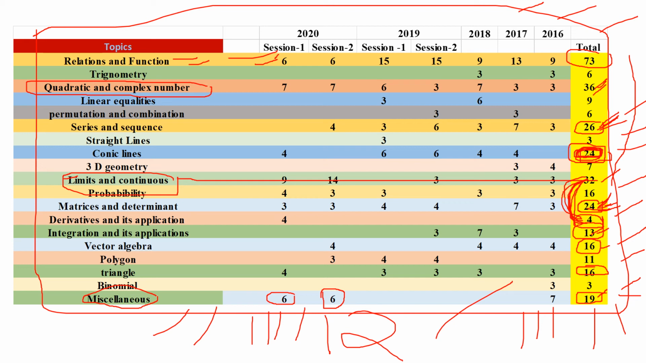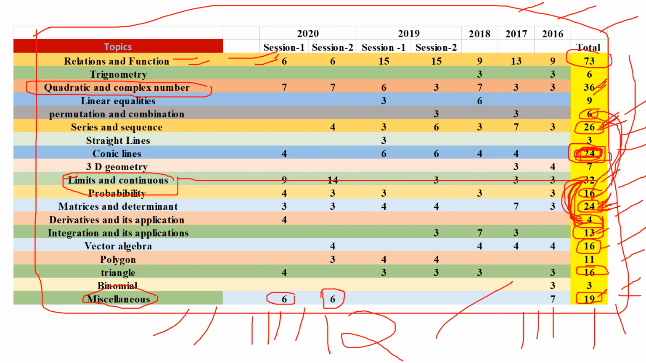One of the important topics is permutation and combination and probability. You can see that 16 marks of questions have been asked from probability alone, but these two topics can be clubbed together. Permutation and combination with probability, and a nice question can be framed using these two topics. So have a good grip over it.